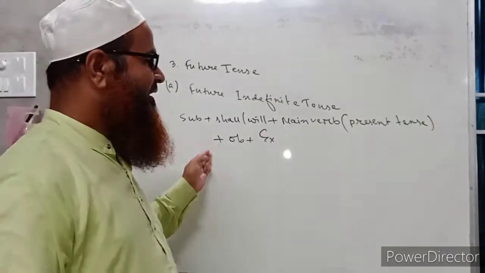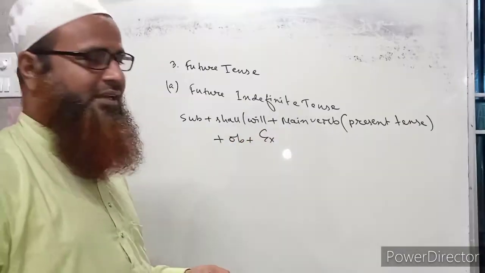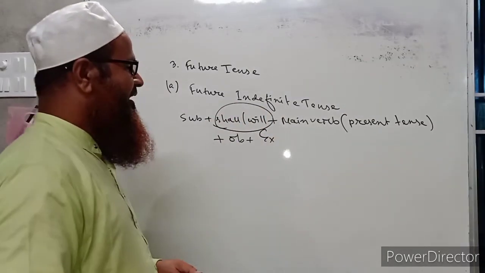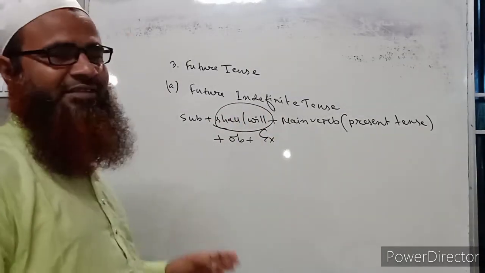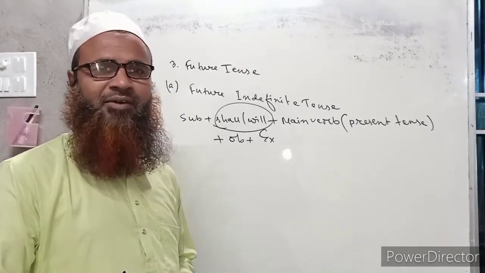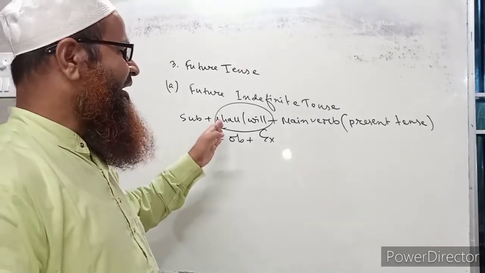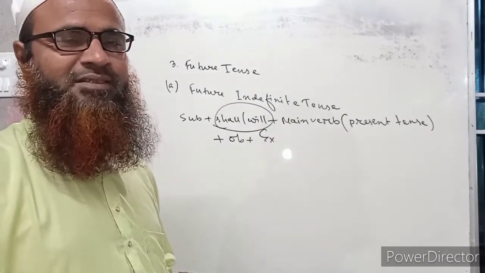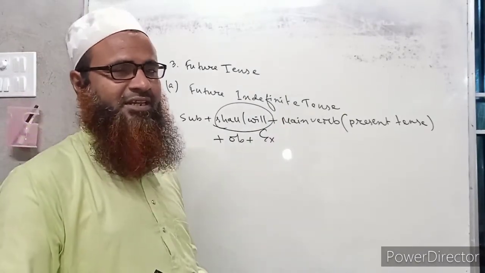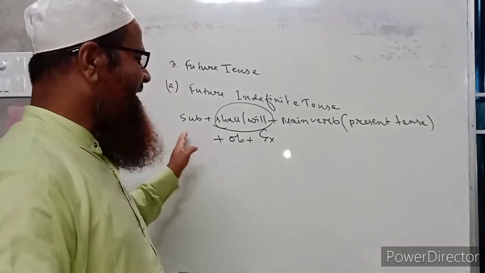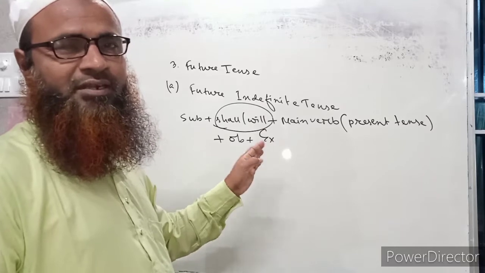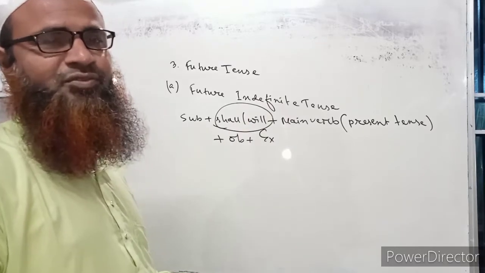So it is the same structure, but a little different from the other two tenses, because in those tenses shall or will never came. Here shall and will are the condition, they must come, otherwise it will not be a future tense.